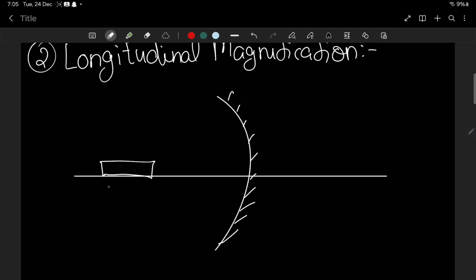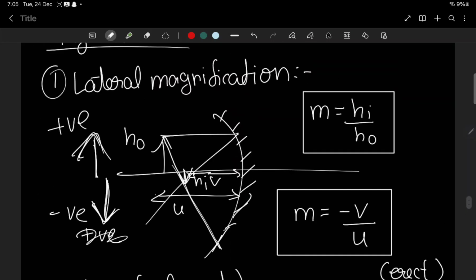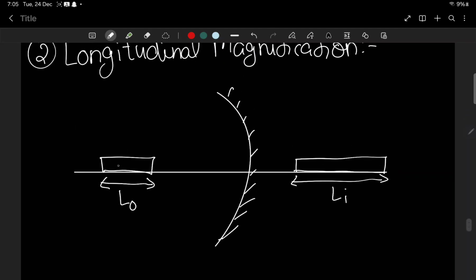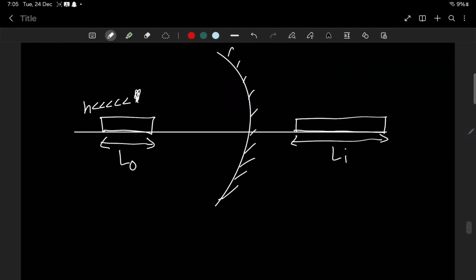So the object length is Lo. Now there is an image formed somewhere, and it's enlarged. This length becomes Li. It is a very thin object, height is very less, only length is there. Then the magnification will be